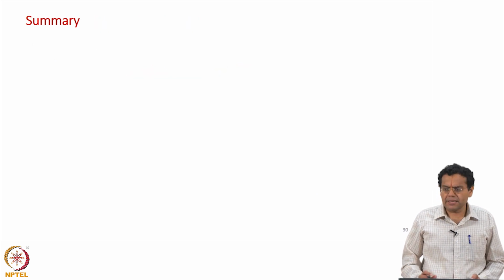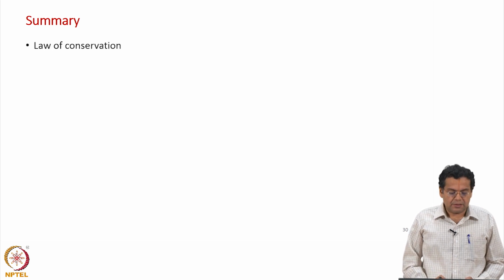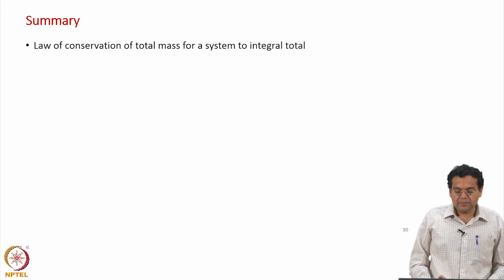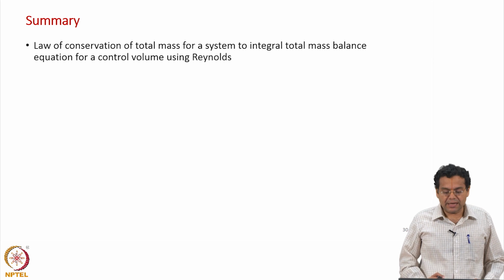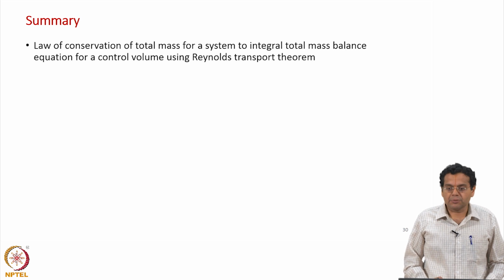To summarize the conservation of mass part, the integral mass balance alone: the law of conservation of total mass for a system is where we started, and we expressed that in terms of the integral total mass balance equation for a control volume, using the Reynolds transport theorem.